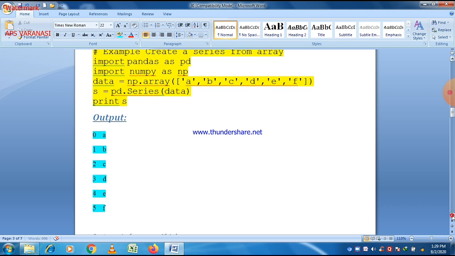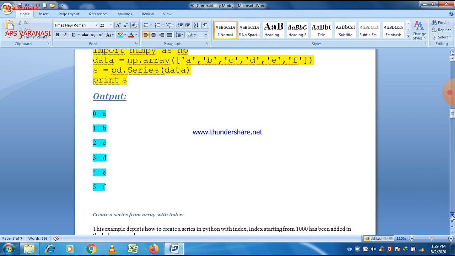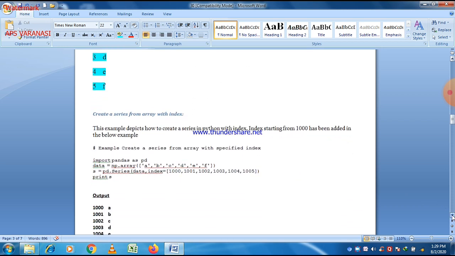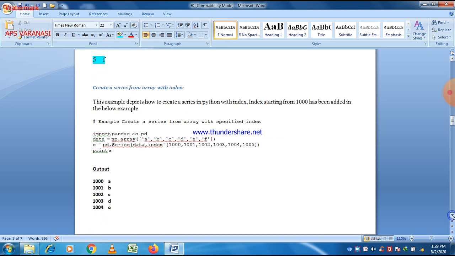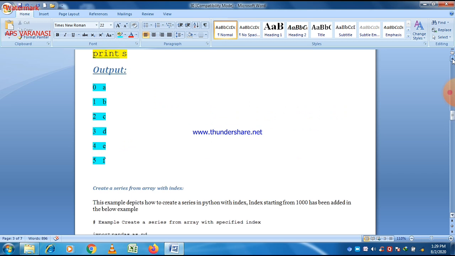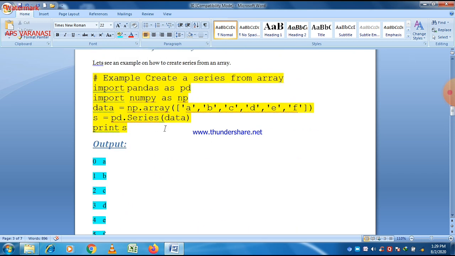Here you can use any name, whatever you want, but to make it very simple, we just use np. And there is another example given here: create a series from an array with index. So, series with index.